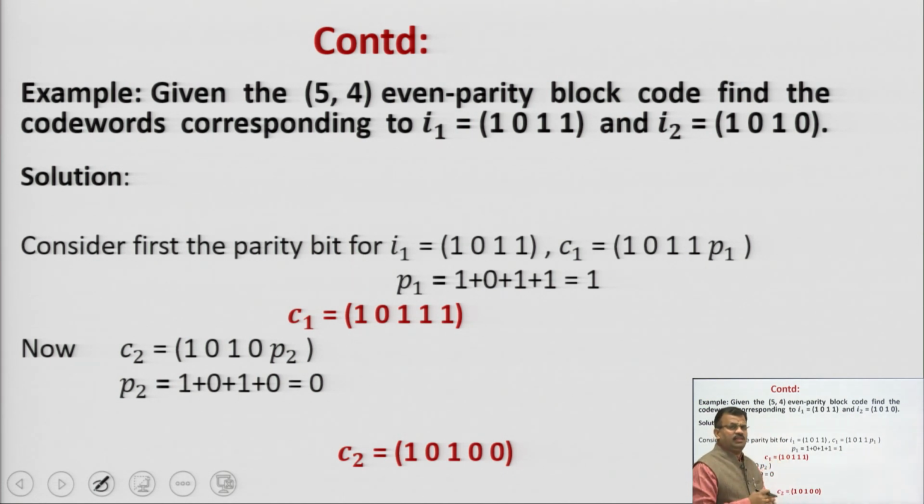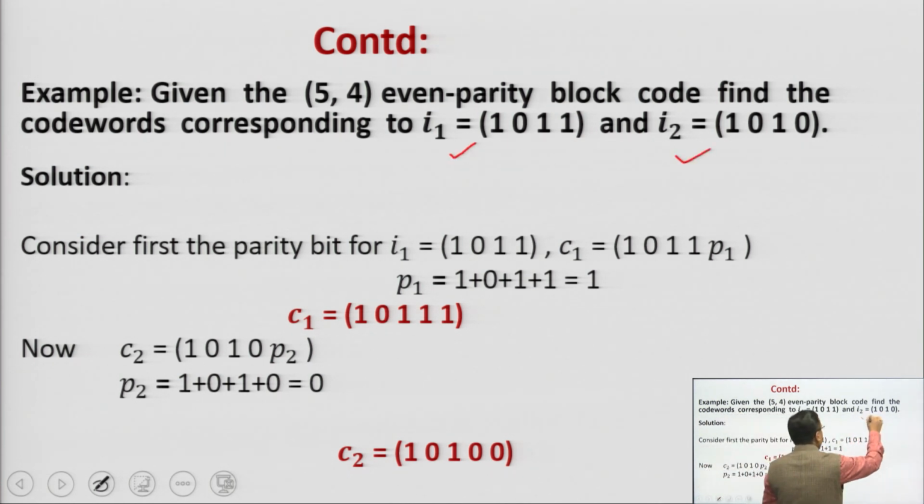Now we can see here the example. Given the 5,4 even parity block code, find the code word corresponding to this information input bits. Here we have to find the code word for single parity 5,4. So consider first I1, which is given as 1 0 1 1.